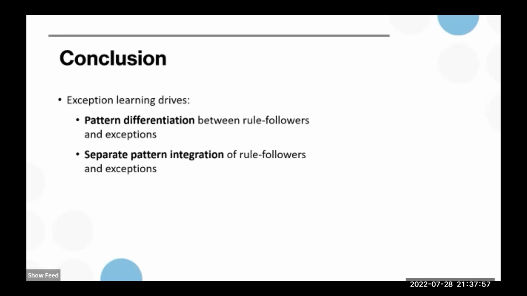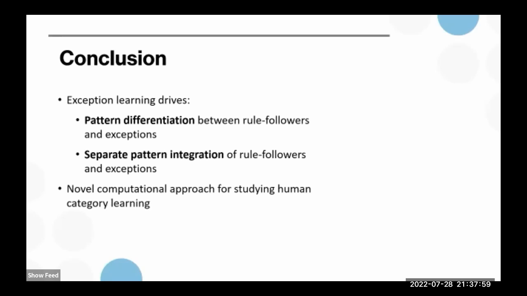In addition to these findings, we provide a novel computational approach for examining people's latent representational dynamics underlying category learning. This approach can be extended to dissecting the learning of other types of categories and can be used to predict activities in brain regions involved in the learning process, like the hippocampus.